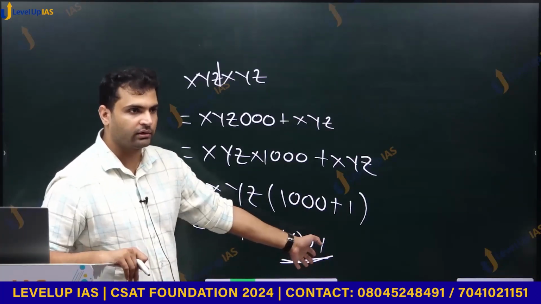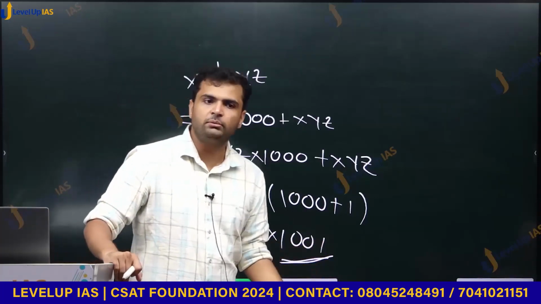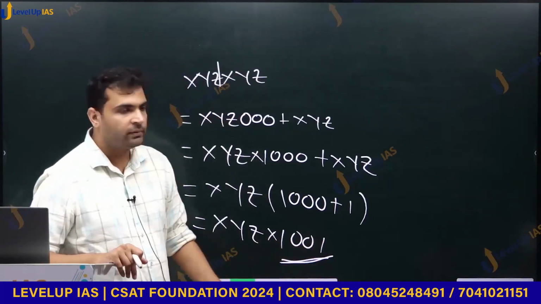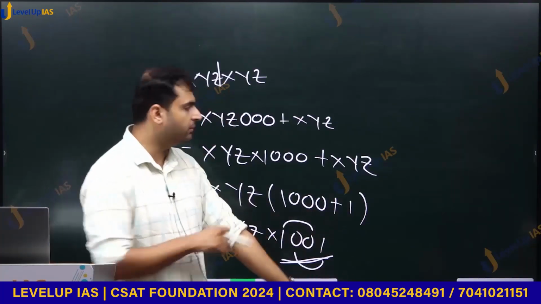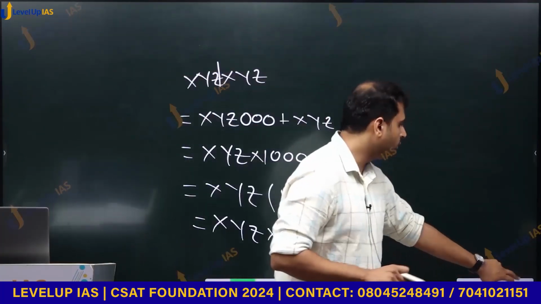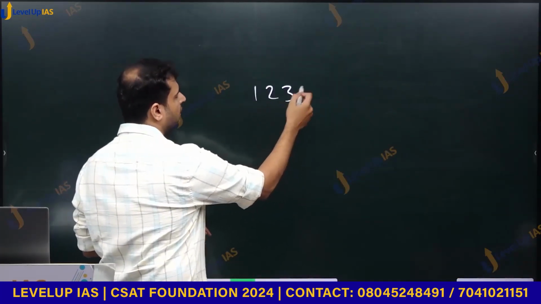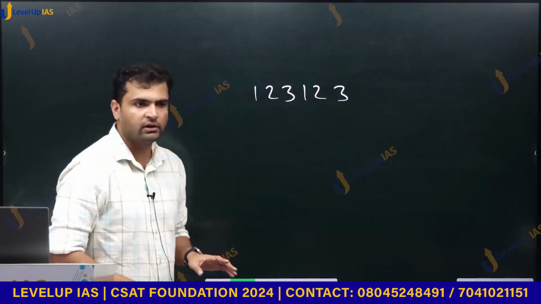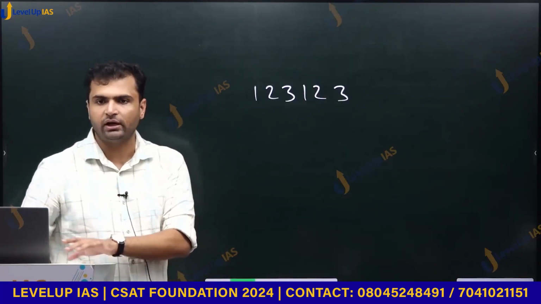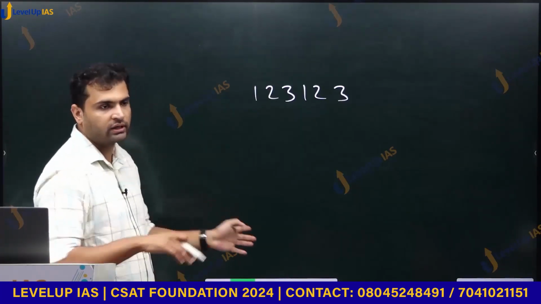You have to check this. 11 is very elementary, because the divisibility test of 11 is that the difference between the sums of alternate digits should be divisible by 11. What I mean is, if we have something like 1 2 3 1 2 3 and I want to check if this number is divisible by 11, we'll study it separately under the section of divisibility tests, but I am telling you because I am using it right now.